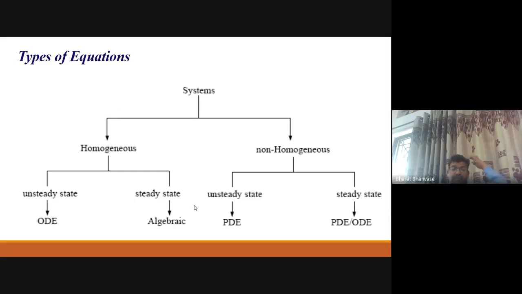So if you take any system here, you can categorize it into homogeneous and non-homogeneous. And here, if you consider steady state condition in homogeneous, you need algebraic equations here, under a steady state lumped parameter system kind of thing. But if you see unsteady state, definitely an initial value problem, that is an ordinary differential equation or a set of ordinary differential equations is possible here. So then how can we solve those equations? So that is very important.